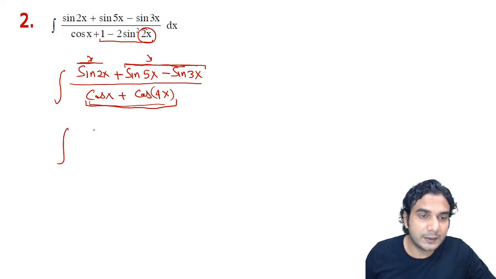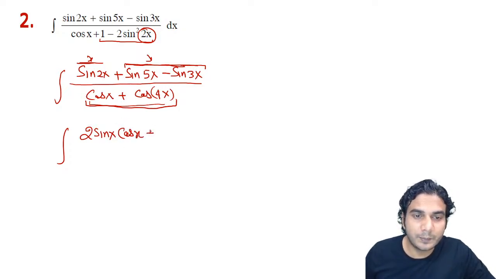Let's write sin 2x as 2 sin x cos x, plus sin 5x minus sin 3x is 2 cos of c plus d by 2. So cos 5x plus 3x by 2 is cos 4x into cos c minus d by 2. So that is 5x minus 3x by 2, which will be cos x only, all right?